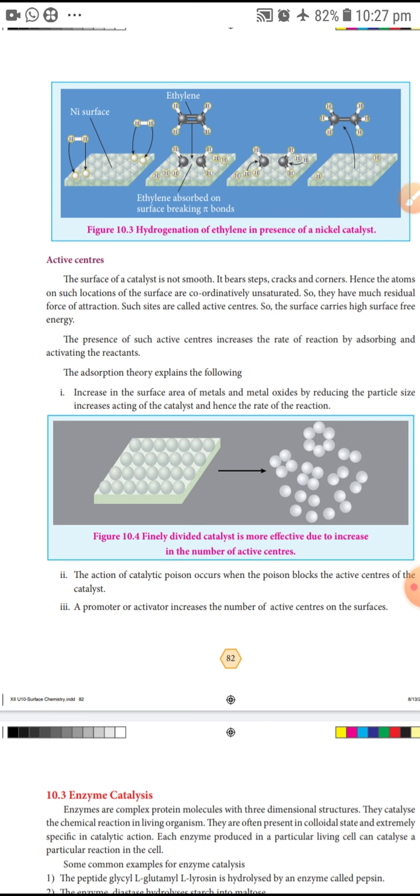The action of a catalytic poison occurs when the poison blocks the active centers of the catalyst. A promoter or activator increases the number of active centers on the surface. Catalytic poison blocks the active centers, while a promoter increases the number of active centers.